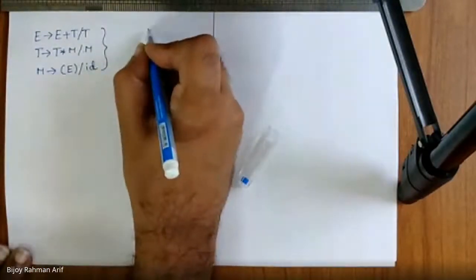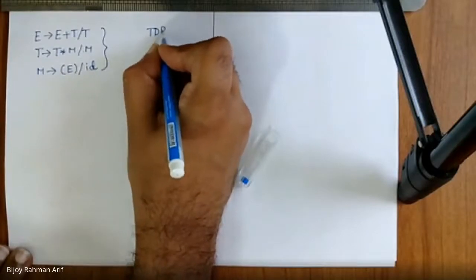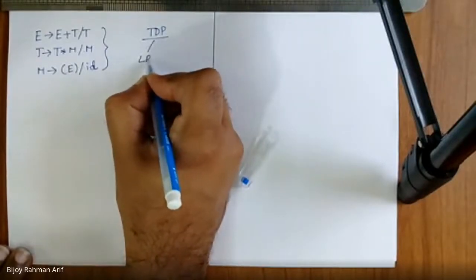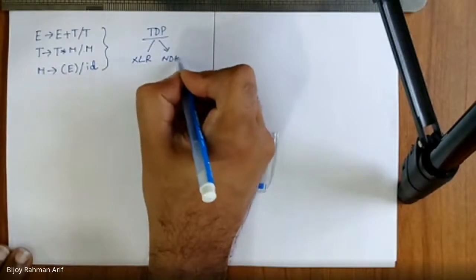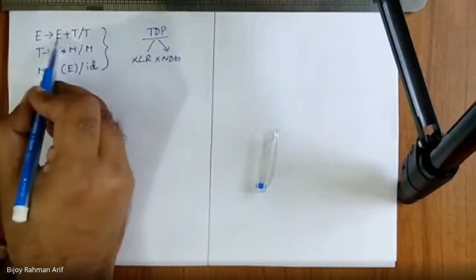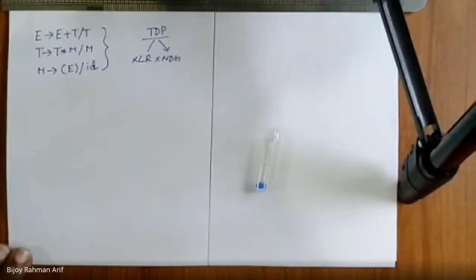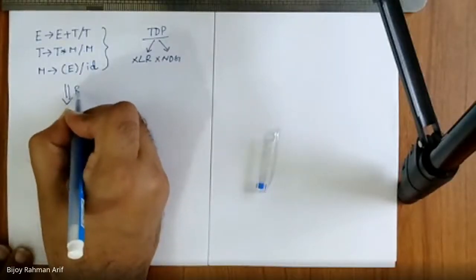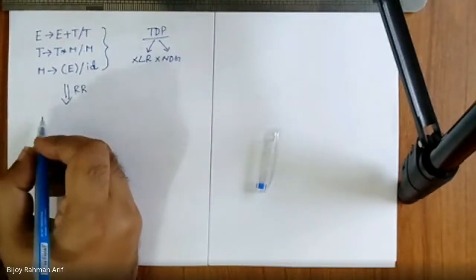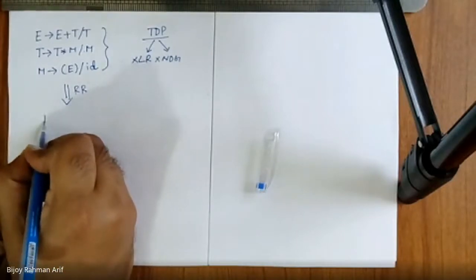Top-down parser cannot use which type of grammar? Can you recall? Sir, left recursion. Okay, so a top-down parser cannot use left recursive grammar. It cannot use non-deterministic grammar. So this grammar is actually left recursive. This production is left recursive, this one is left recursive. So what can I do? We can convert it to right recursion. So let's convert it to right recursion. What would be the right recursion for this?